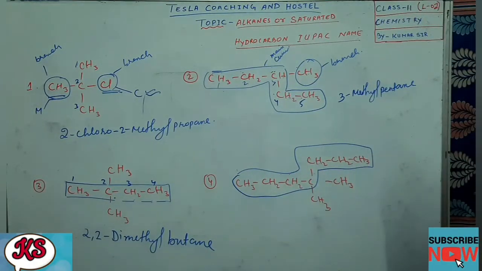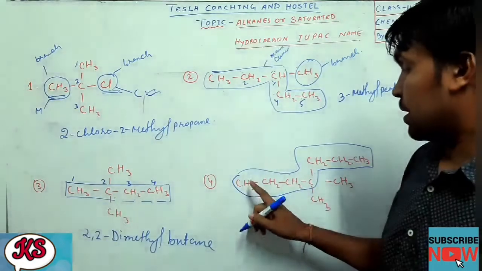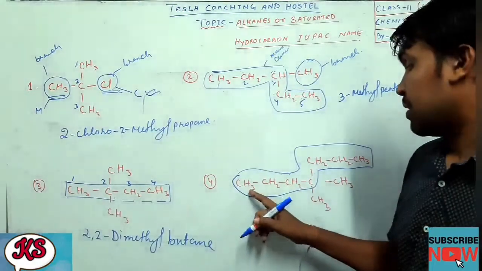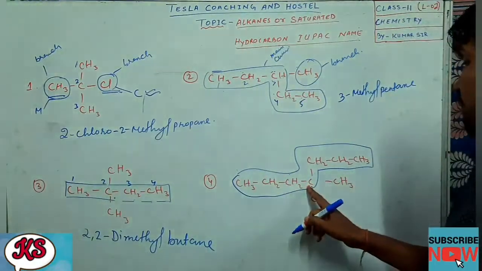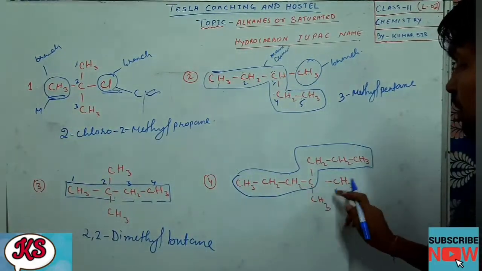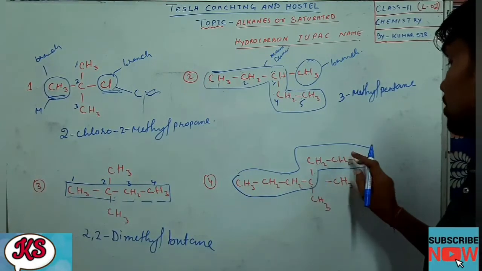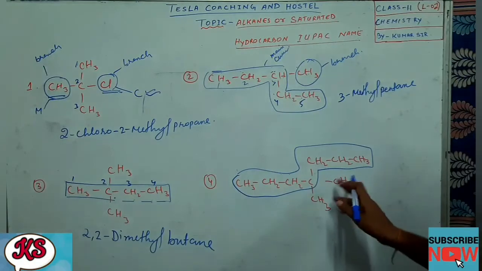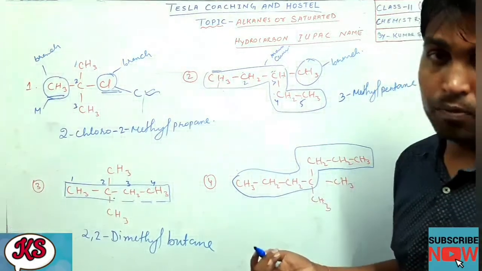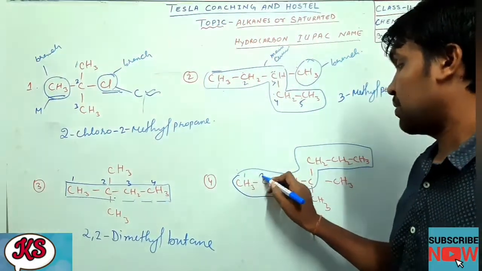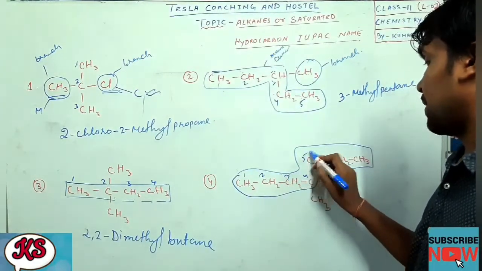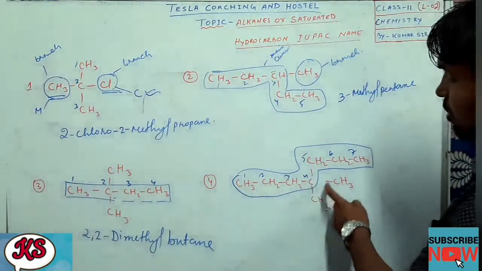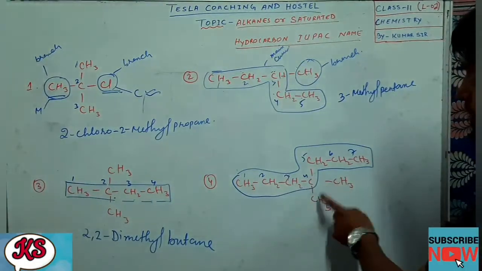Now coming to the numbering. When you start numbering, the numbers are called locants. So 1, 2, 3, 4. It is getting the 4th position. Both the branches are getting the 4th position. This side 1, 2, 3, 4. Whichever side you number from, the branches are getting the same position, so any one way you can select. Both are same. 1, 2, 3, 4, 5, 6, 7. So at position number 4, there are 2 branches and both are the same.